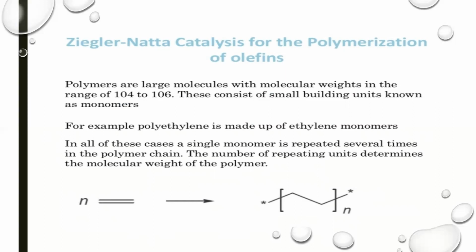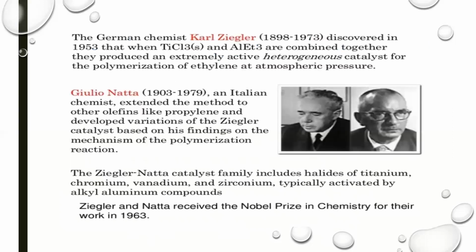In all of these cases, a single monomer is repeated several times in the polymer chain. The number of repeating units determines the molecular weight of the polymer. And the Ziegler-Natta catalyst is used for the polymerization of alkenes, and it is an organometallic compound. The German chemist Carl Ziegler discovered in 1953 that when titanium trichloride and triethyl aluminium are combined together, they produce an extremely active heterogeneous catalyst for the polymerization of ethylene at atmospheric pressure.